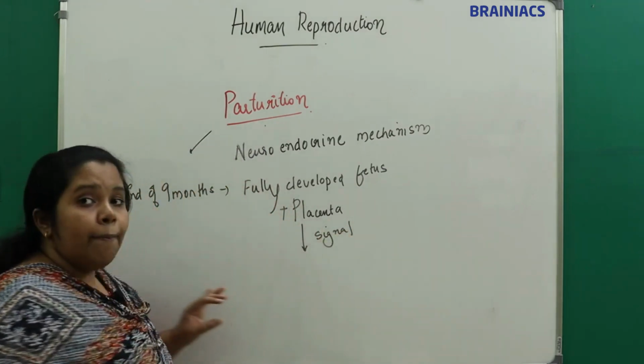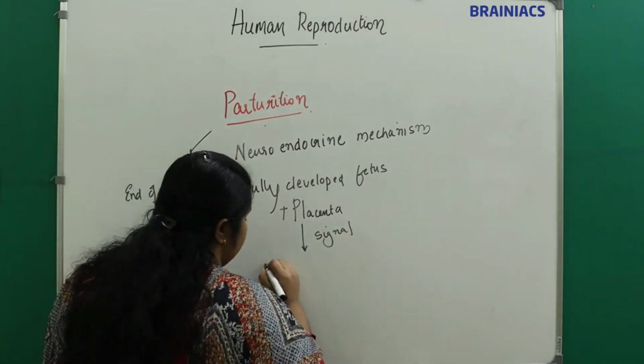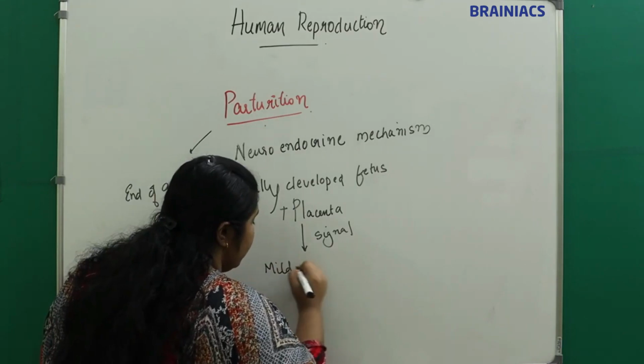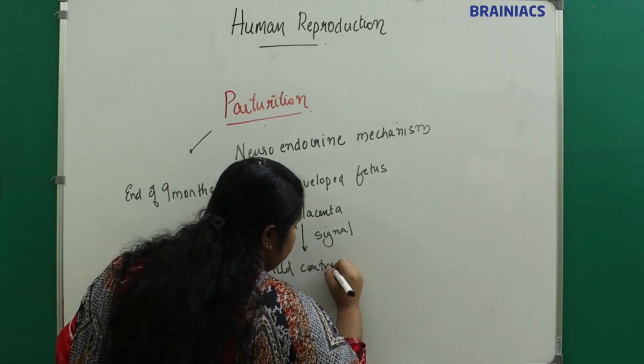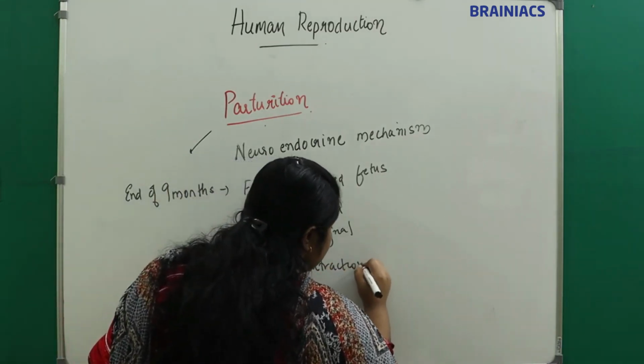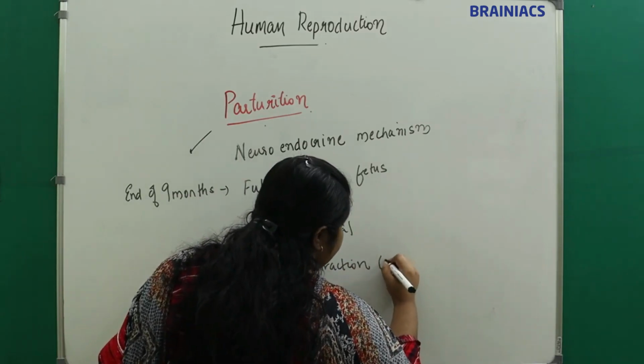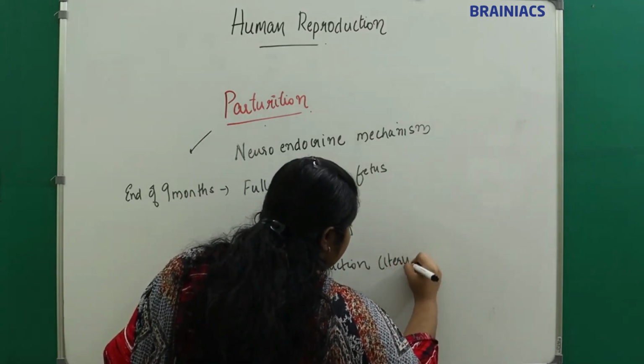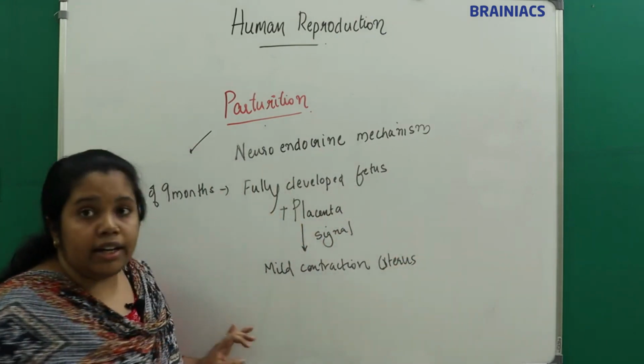This will cause mild contractions in the uterus.